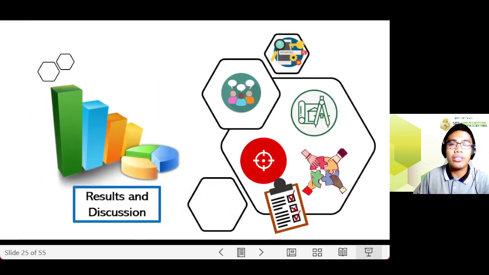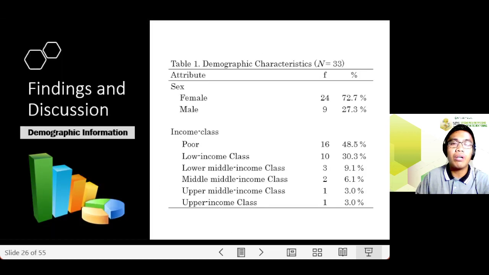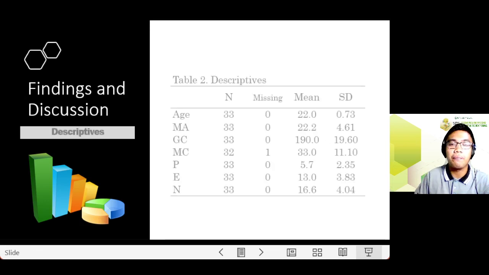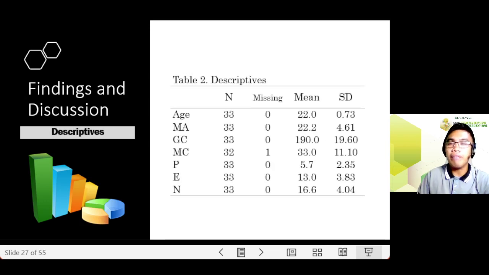For the results, in terms of the demographic, most of my respondents were female, accounting for 72.7%. In terms of income class, the majority of the respondents were poor, accounting for 48.5%. And Table 2 presents the descriptives for the continuous variables involved in the study. I have included here the mean and the standard deviation, as well as the number